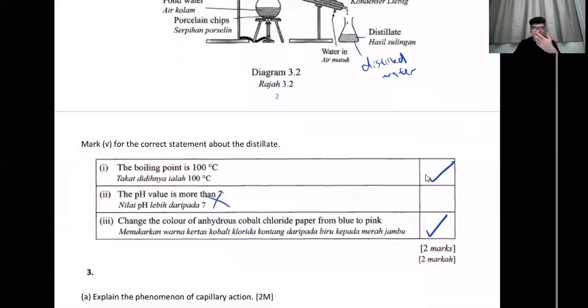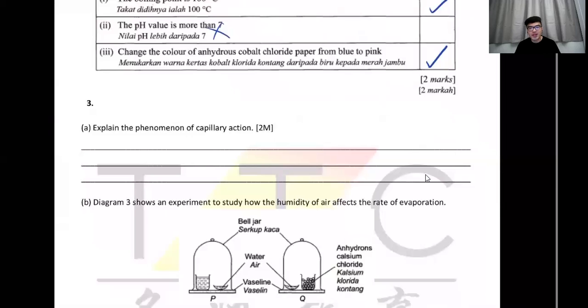Right? Fun fact. All right, anyway, number 3, explain the phenomenon of capillary action. What is capillary action? Let's say you have a cup of water, you put a piece of cloth here. What will happen? The water will be sucked up the cloth, and after a few hours the whole piece of cloth will be wet. That is capillary action. This is due to the cohesion and adhesion of water. Cohesive force and adhesive force of water, remember? Water pulling water in and water climbing the wall. This is how your plant absorbs water up.